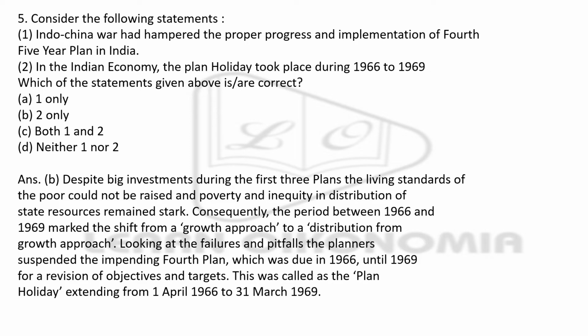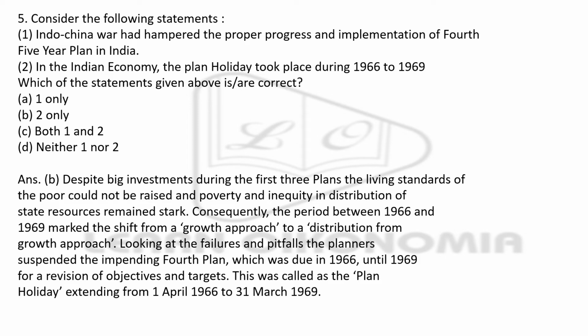Next question is about the plan holiday and the 4th 5-year plan. 2 sentences are given. The Indo-China war had hampered the proper progress and implementation of the 4th 5-year plan. Here you have to understand the year of the India-China war and the year in which the 4th 5-year plan was launched. Next, the second sentence says the Indian economy had a plan holiday during the 66-69 period. Be sure that only sentence 2 is correct.